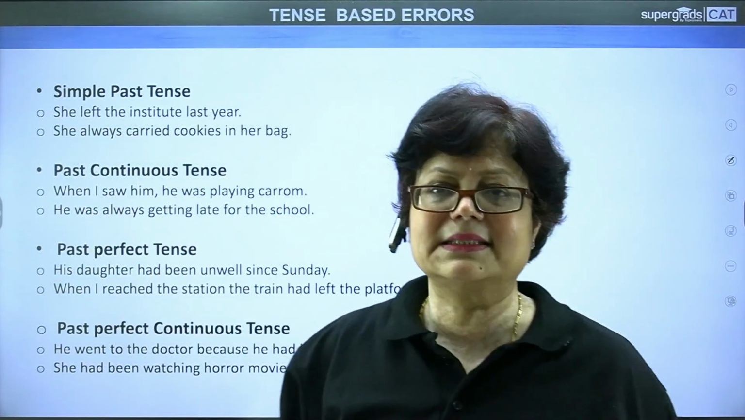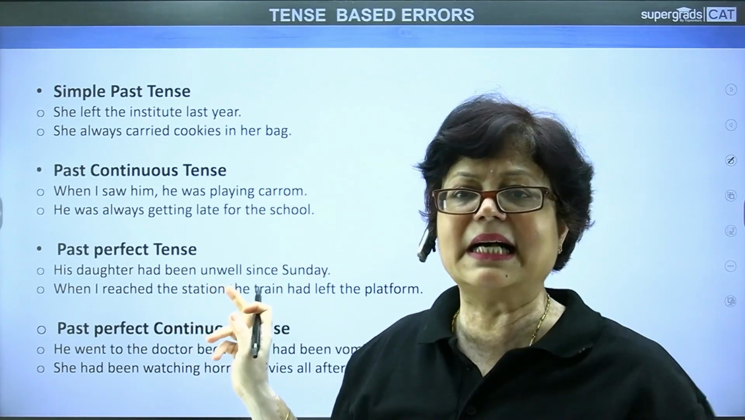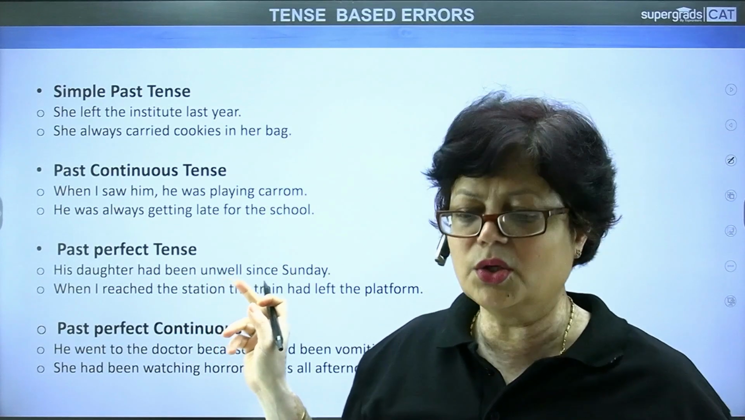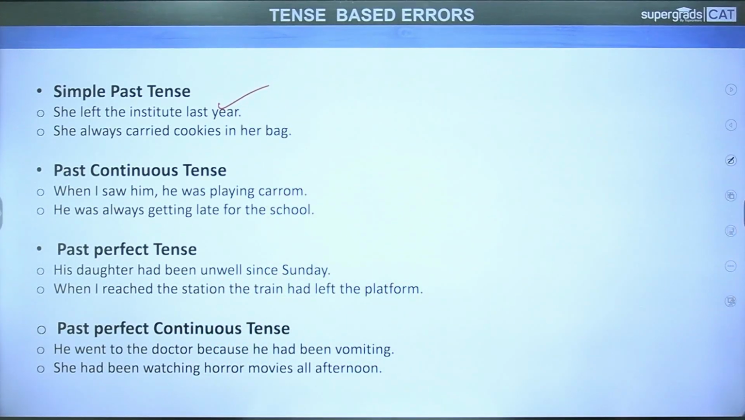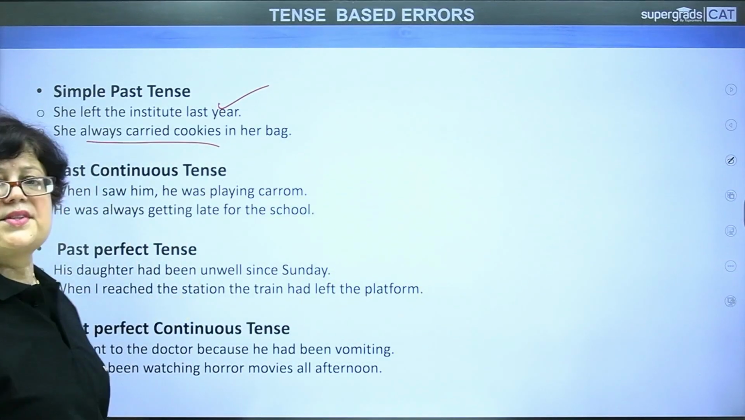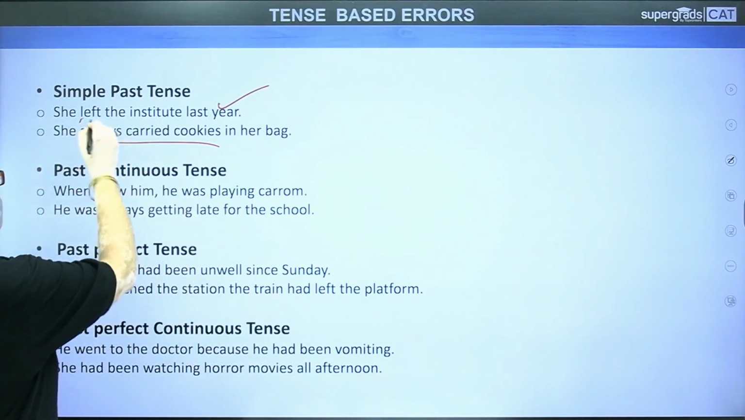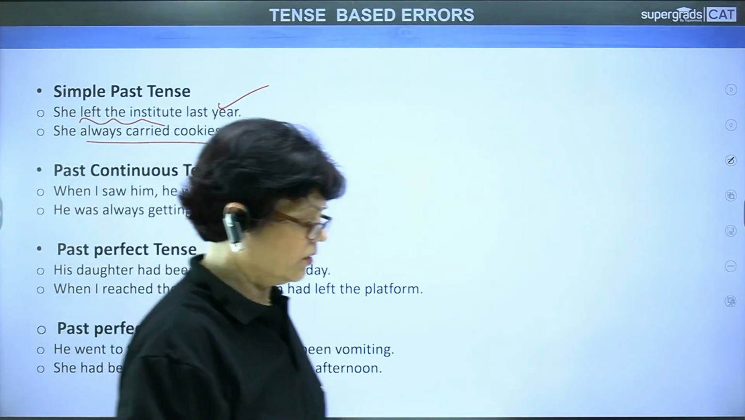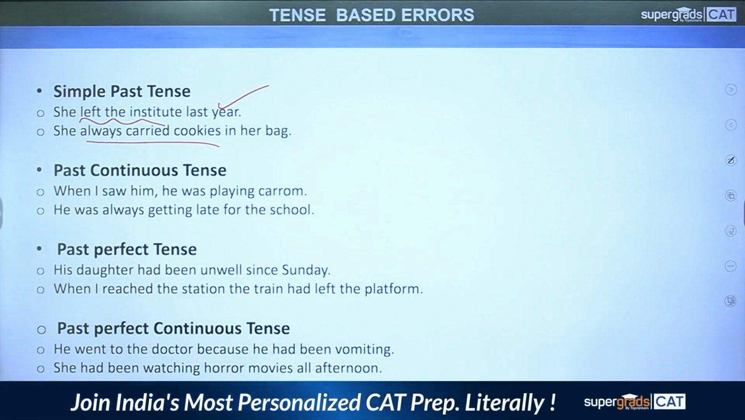Coming to the past tense, simple past tense, an action which is already over in the past time. पहले वो action हो चुकी है. So simple past tense. She left the institute last year. She always carried cookies in her bag. She always carried cookies. Again, this is a habit. It is a continued habit of that person. And this action is already over. She left the institute last year. She went home yesterday. Okay.